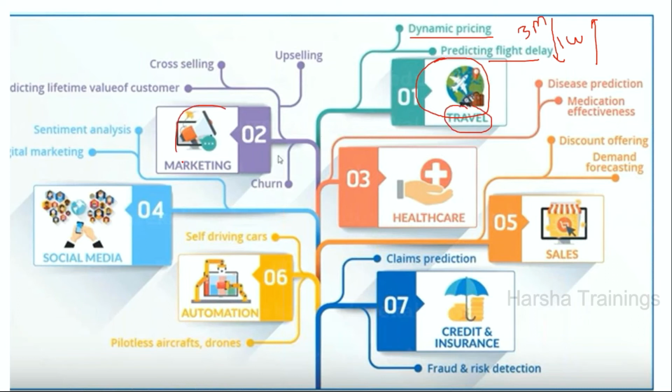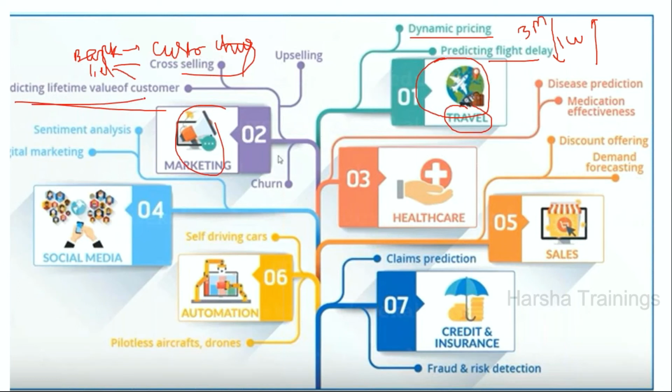The second one is the marketing domain, where we predict the lifetime value of a customer. For example, let us take a bank, XYZ bank. There is a beautiful application called customer churn. What is the meaning of churn? Whether the customer will stay with the bank or leave the bank. It can be applicable for telecommunication also. If I'm with Tata, I may shift from Tata to Airtel or Airtel to Jio. This is called customer churn, and I can predict it.